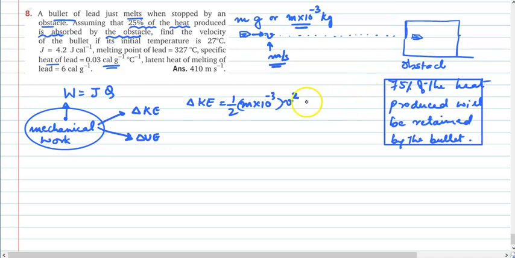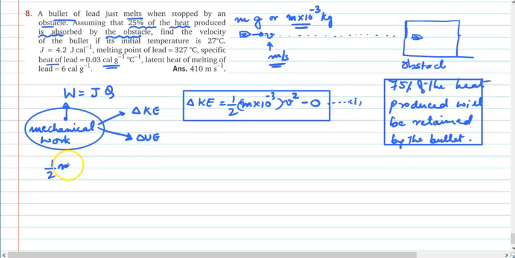Now finally the bullet comes to rest, so the change will be this much amount of kinetic energy. Is this much clear to everyone? So this is the change in the kinetic energy. This is my equation 1. Substituting it over here, W equals change in kinetic energy. So half m into 10 to the power of minus 3 into v square is equal to J times Q.